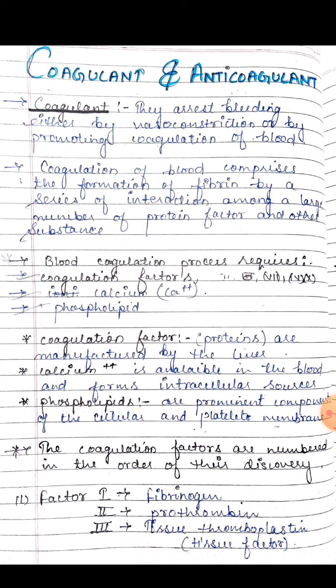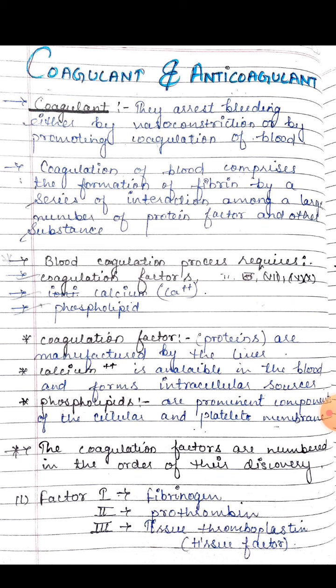Now the blood coagulation process requires coagulation factors, for example calcium, phospholipids and factors. Number 1 is coagulation factors, for example proteins manufactured by the liver. Number 2 is calcium ions, available in the blood. Next, phospholipids are the prominent component of the cell and platelet membrane. The coagulation factors are numbered in the order of their discovery.